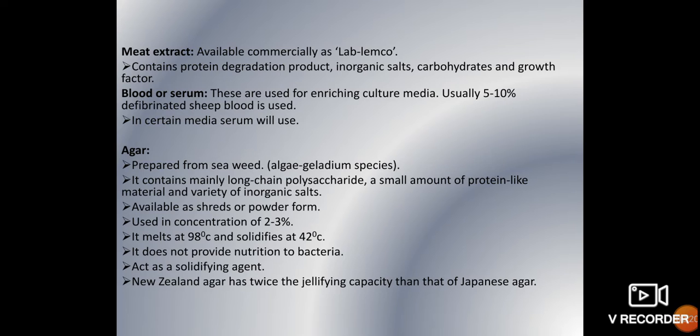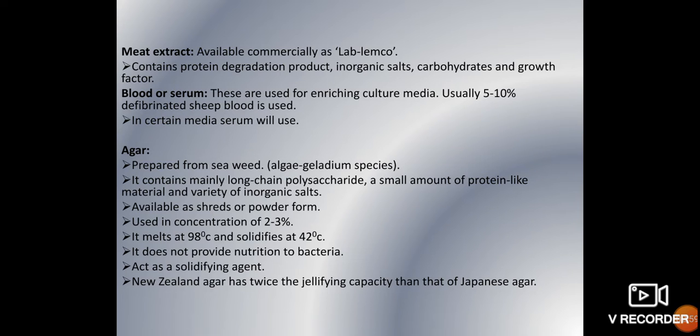So the last component is agar. Sometimes you need to solidify the media. In that case you can add agar at a concentration of about 2 to 3%. It is available in powder form. You should not add more than 3%, and you should not add less than that; 2 to 3% or 1% you can also use, but below that you should not go, because it will become semi-solid and you are unable to inoculate the culture samples. You should not exceed that concentration either, because the media will become too solid and you are unable to use it.